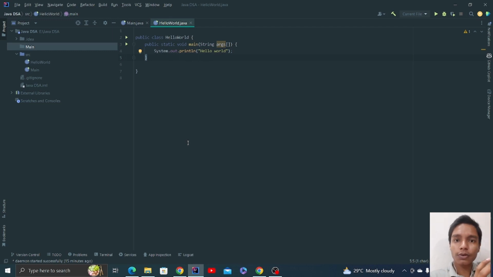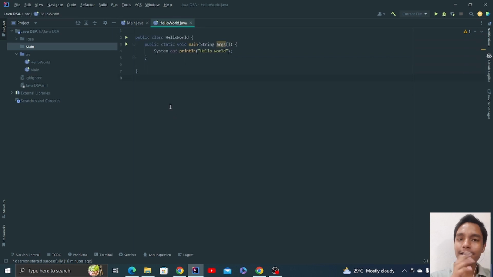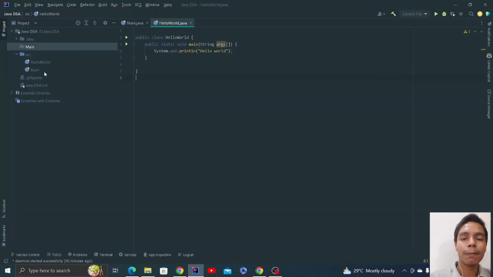Source code. Just reverse it: source of code. That's it. These codes you have written over here are source code, because they are written in your native language, that is English, right? Now, as you can see here as well, developers write Java programs in plain text files with a .java extension. Whenever you are making a new file, like HelloWorld or Main, you need to use this .java extension to let the compiler know that this is a Java file and the code written inside this file is written in Java.